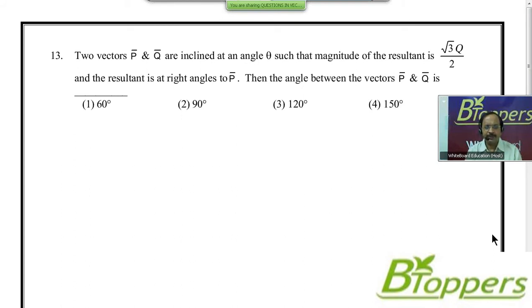The first option is 60 degrees, second option 90 degrees, third option 120 degrees, fourth option 150 degrees. Come on, try this question. Those who need more time to try the problem can take a pause and try the problem. Come on, see the next question.